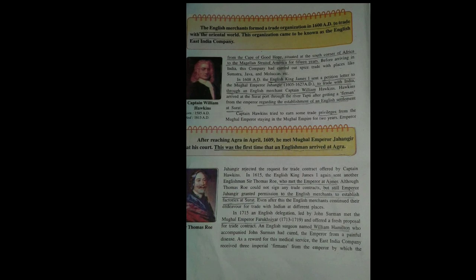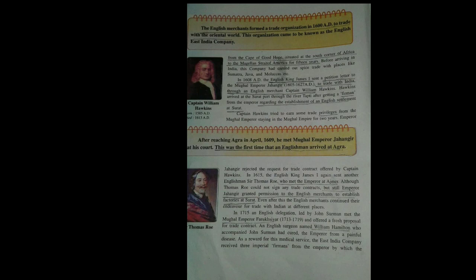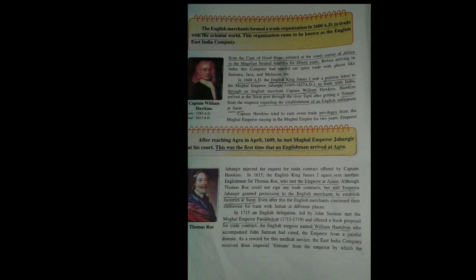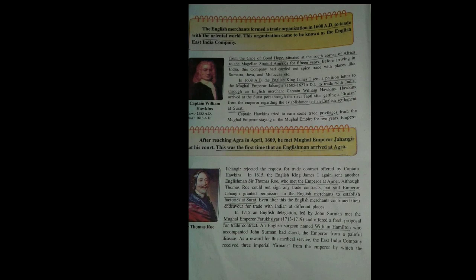So the company, East India Company, when I say company, that means East India Company, received trade permission like farmans, as we say, from the emperor. The farman granted that the British could start trading here without any duty.